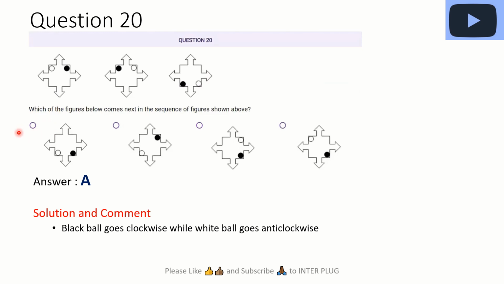Okay, make sure you get it well. So the white one goes from one to be here, down to be here, and definitely will go here to be here. Same for the black one, goes here to be here, here to be here, and therefore definitely going to be here.